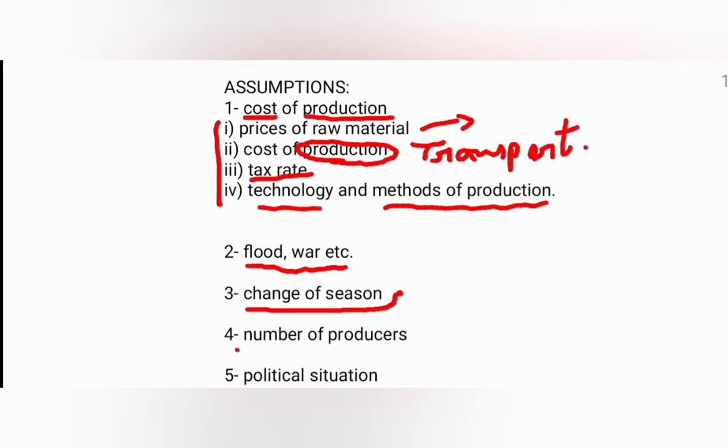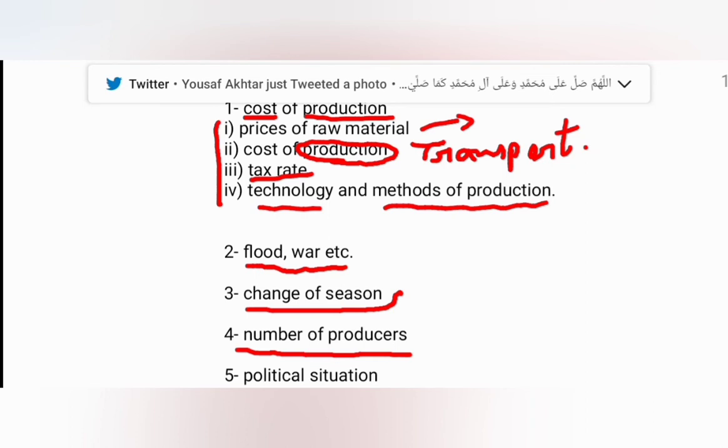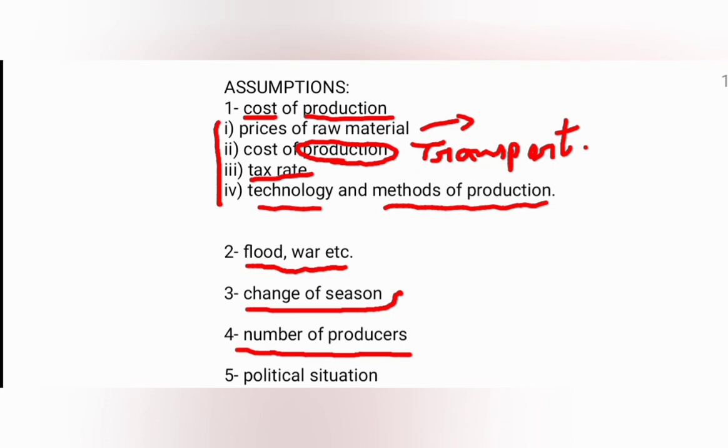Now, the number of producers. If the number of producers increases in the market, for example, there are two or three producers in the market supplying their product and earning a good profit. Due to this profit, other people will be attracted to the same market and will enter it. Due to the entrance of new firms, the quantity supplied will increase rapidly without any increment in the prices. Even when the price remains the same, due to the increase in the number of producers, there will be an increment in quantity supplied.